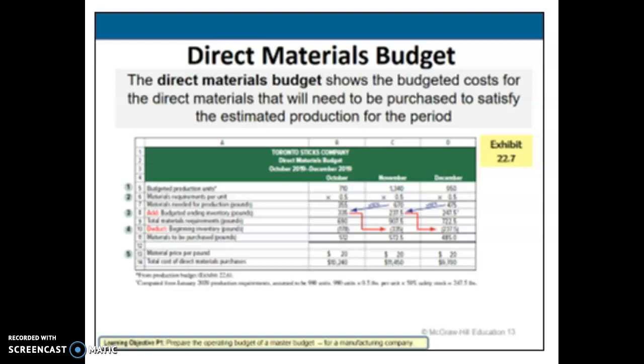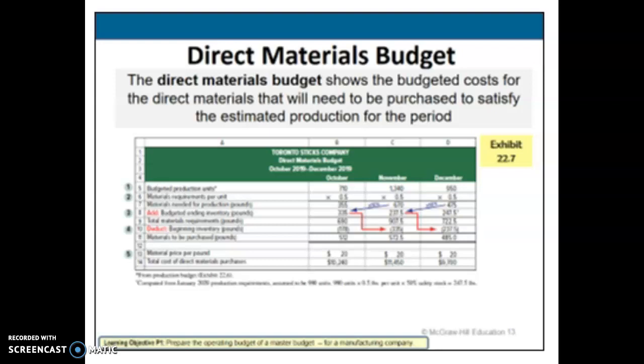It also tells us that Toronto Sticks Company wants to have a safety stock of direct materials on hand at the end of each month to complete 50% of the budgeted units to be produced in the next month. Since they expect to produce 1,340 units in November, that requires 670 pounds of materials. It's going to need ending inventory of direct materials of 335 pounds, 50% times 670, at the end of October.